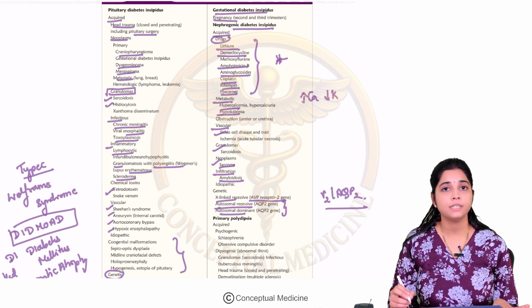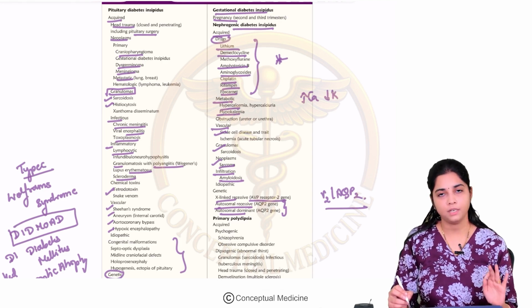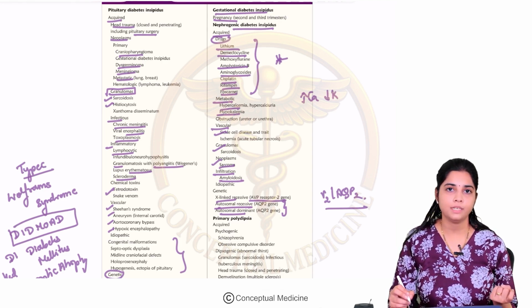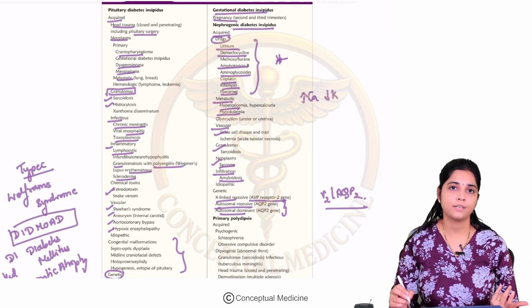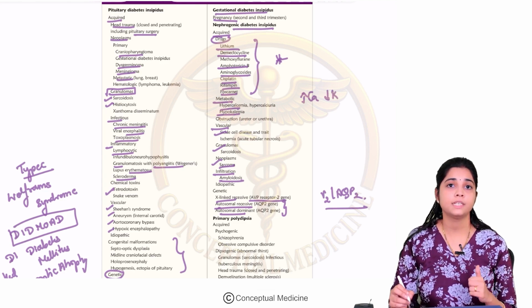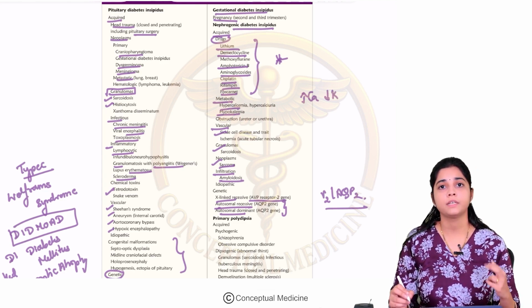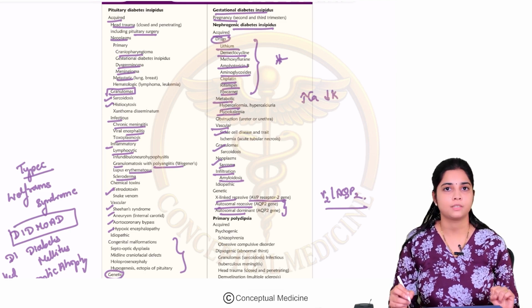So under your nephrogenic DI, always remember drugs. Drugs include lithium, aminoglycoside, amphotericin B, demeclocycline. Okay. Then rarer causes include granulomatous diseases, infiltrative disorders, sickle cell anemia. Genetic causes will be genetic mutations of aquaporin 2 and the V2 receptor.